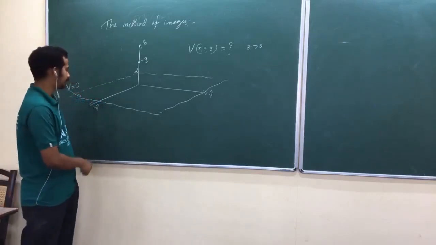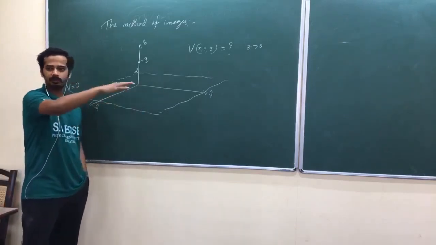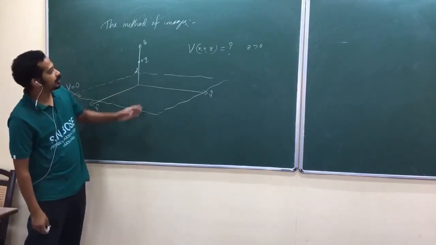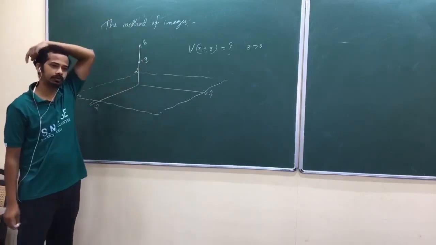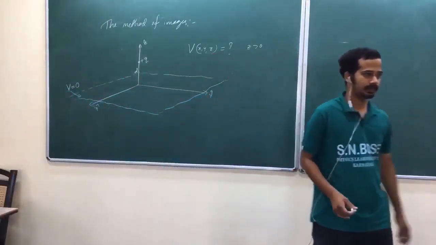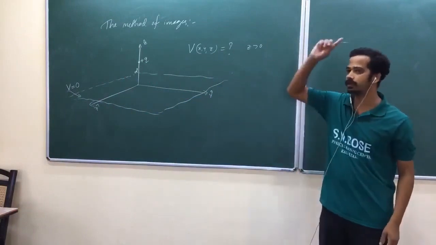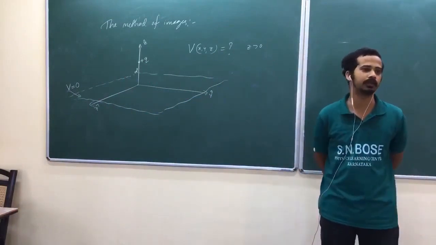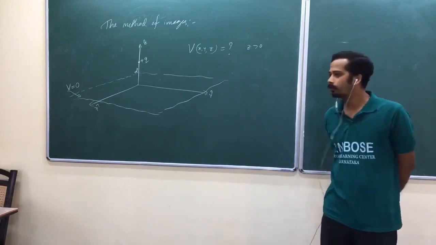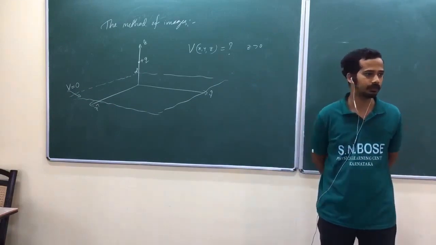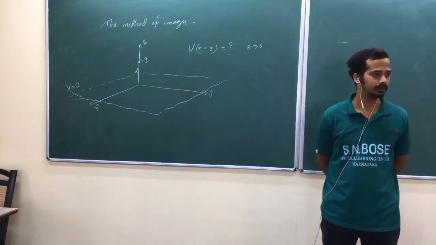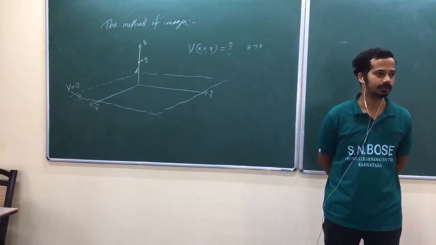And it doesn't matter. Why? Because you know the potential on this boundary. And when you go to z equal to infinity, you are escaping from the charge distribution, so the potential at z equal to infinity is also 0. You know the potential at the boundary. Our uniqueness theorem says, combining those two uniqueness theorems, that if the potential at the boundary is known and the charges are known, you can find the potential uniquely.